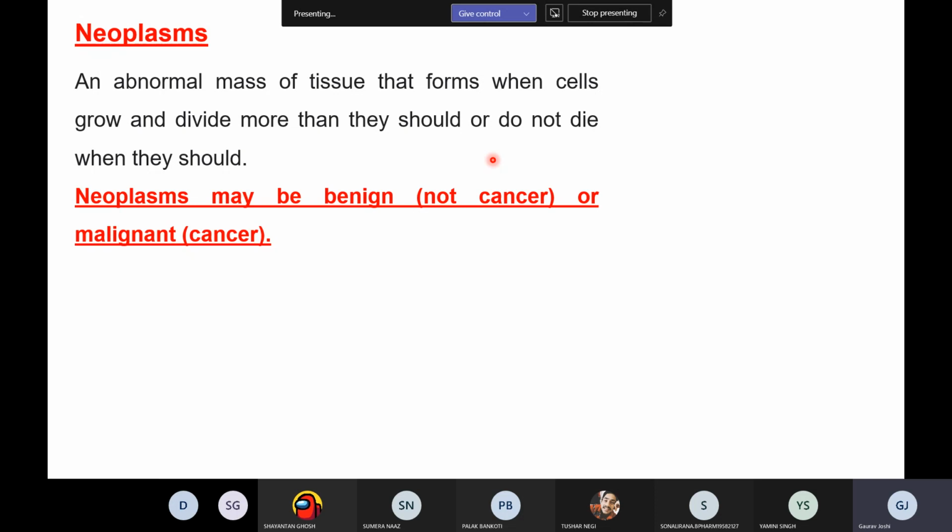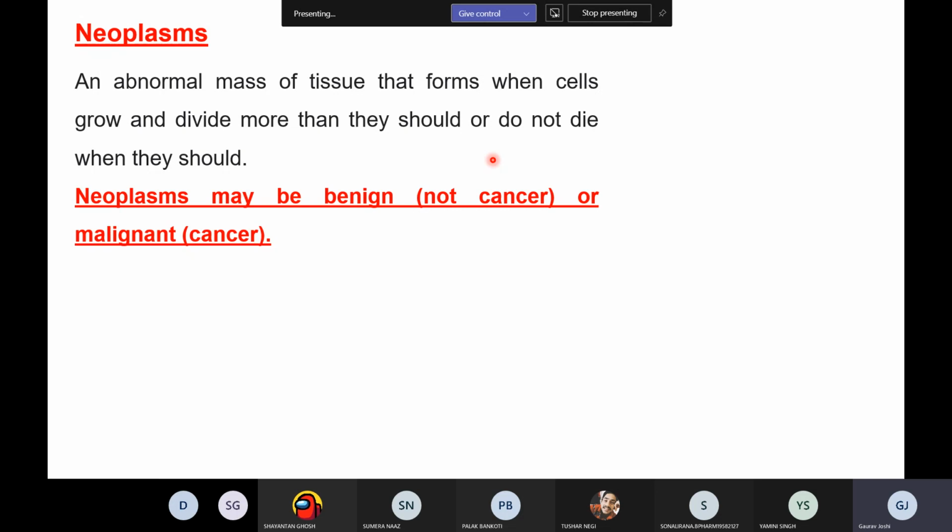But what happens in the case of cancer is an uncontrolled growth of the cell. Basically, cells are growing and not dying. If the cells do not die, there will be an enormous rise in the cell number in the body. That rise in the cell number is basically called the neoplasm.